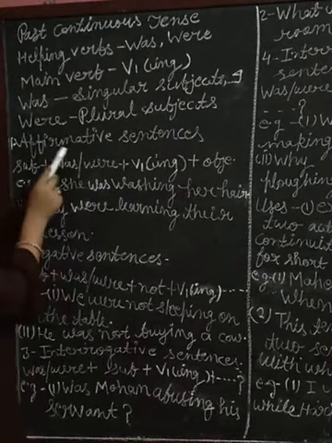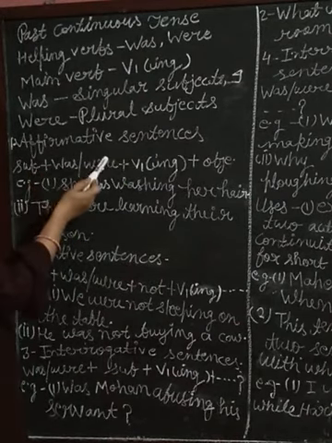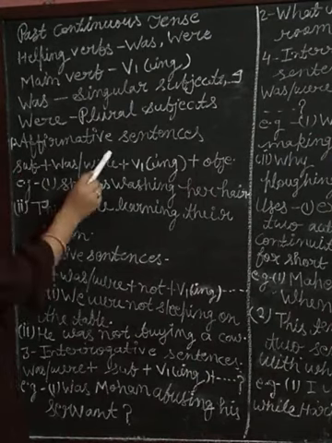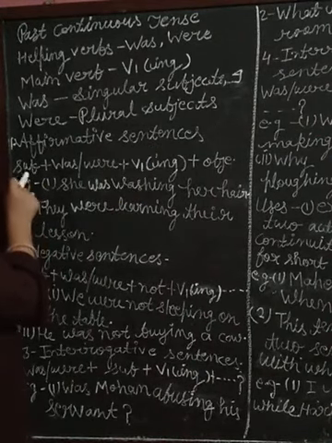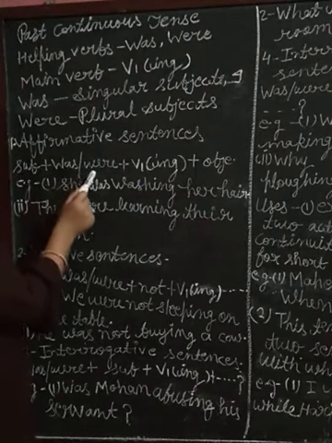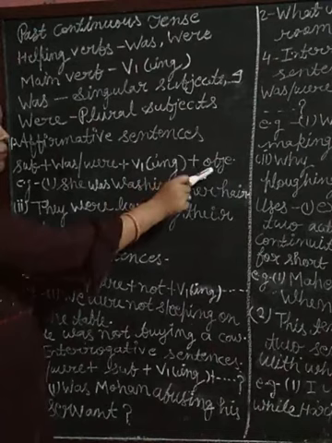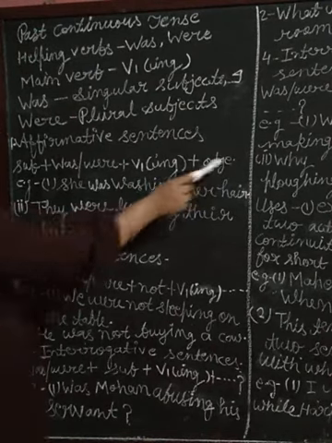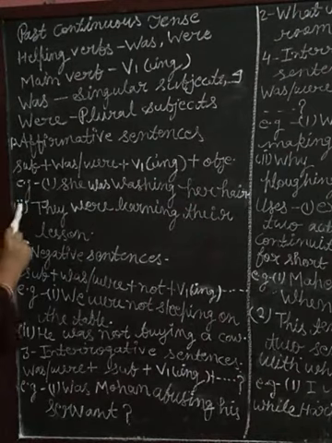Okay. Affirmative sentences. Now formation of sentences. First of all, affirmative sentences. The structure is this: subject plus was/were helping verb plus verb first form with ing plus object, at last full stop. Look at the examples, students.